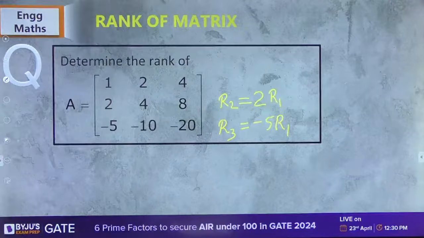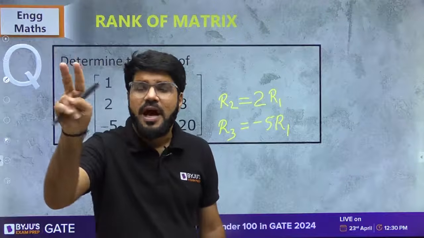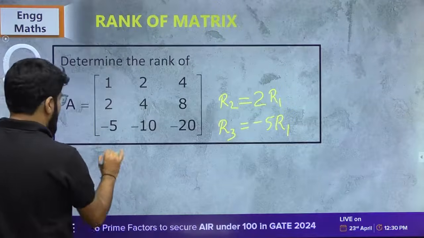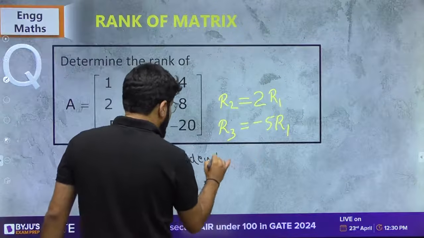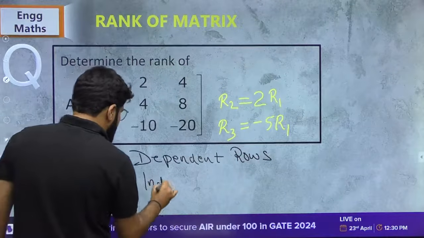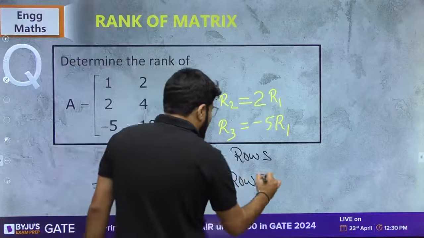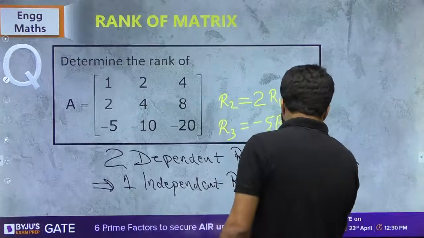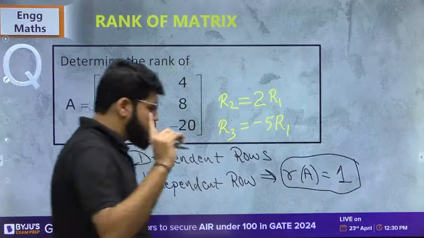So what do you get? You have got two dependent rows. R2 is dependent, R3 is also dependent. Not only one this time, you have two dependent rows. So that means only one independent row. And if there is only one independent row, the rank of the matrix is equal to the number of linearly independent rows, which is equal to 1. So the rank of this matrix is 1.